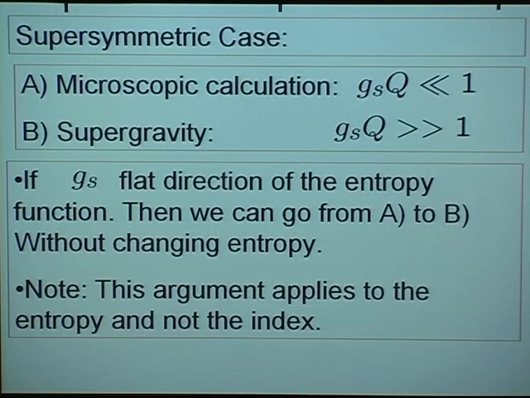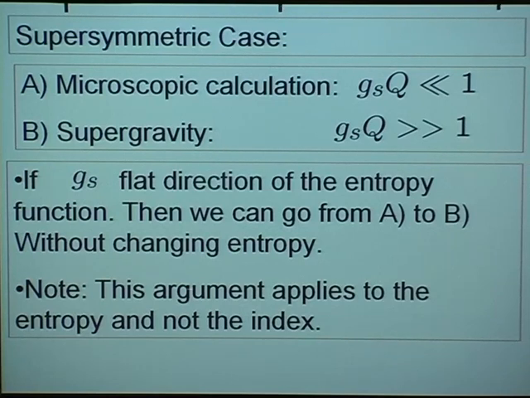So suppose the entropy function with all these corrections has an exactly flat direction, then we can argue that going from weak to strong coupling will not change the entropy. This is because the entropy is the value of the entropy function at its extremum, and that by definition can't change as you go along a flat direction. It's not unreasonable in the supersymmetric case that there are such exactly flat directions. For example, in the type 2 example I told you about, the dilaton lies in a hypermultiplet and doesn't directly talk to the gauge fields which lie in vector multiplets.